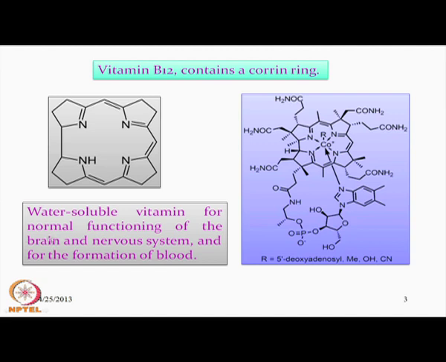When there is shortage, there is some abnormality in brain functioning and our nervous system. Very important reaction systems are there, and the formation of blood. The formation of myoglobin and hemoglobin molecules is also catalyzed by the presence of this important cobalt compound, the cobalt coordination compound of a good biologically available ligand, which is our corrin ligand.